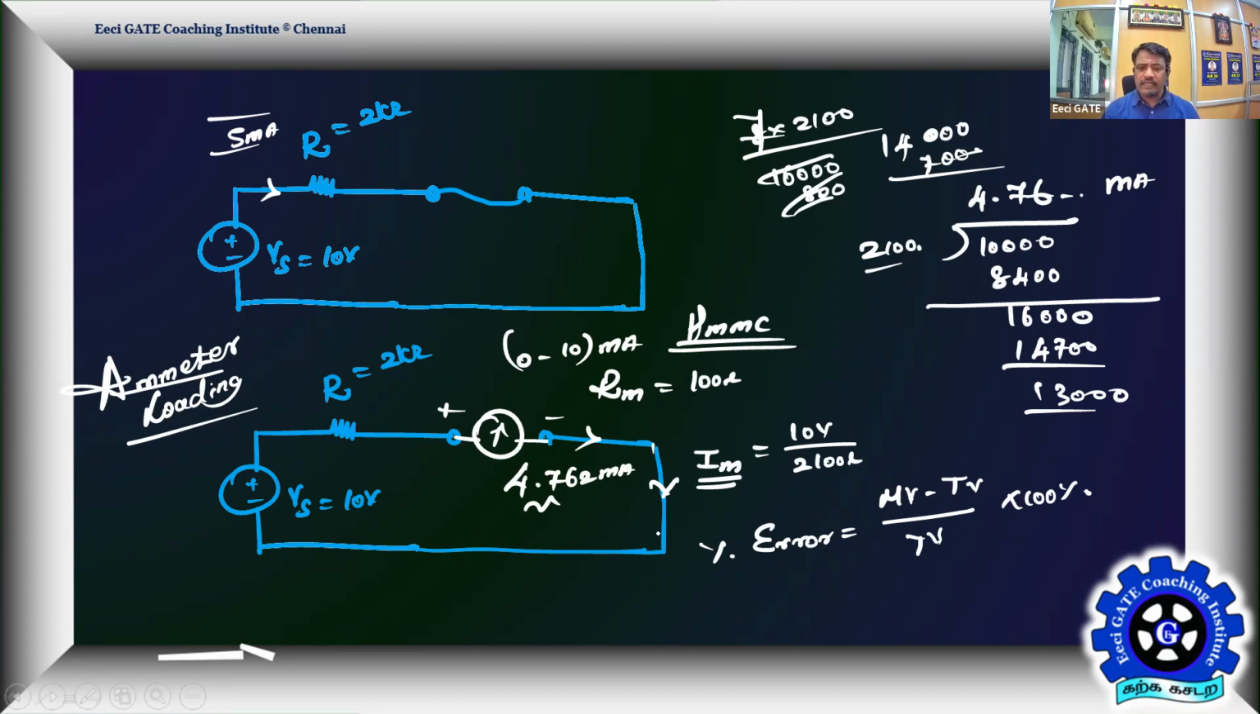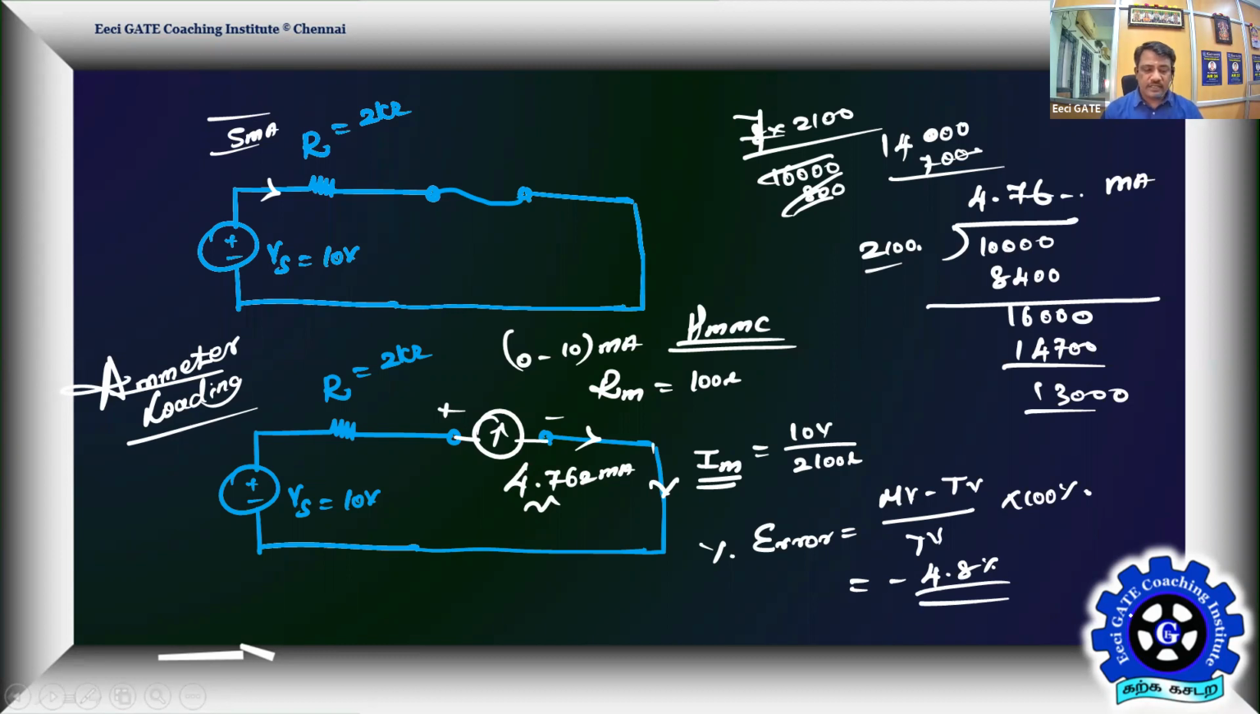Taking 4.762 minus 5, divided by 5, you can say simply 4.76 minus 5, divided by 5, into 100%. Then the error is going to be minus 4.8% error due to the instrument. This is the problem we face.